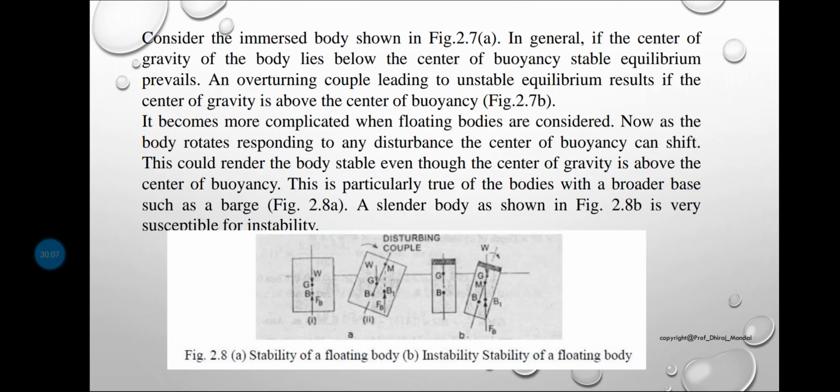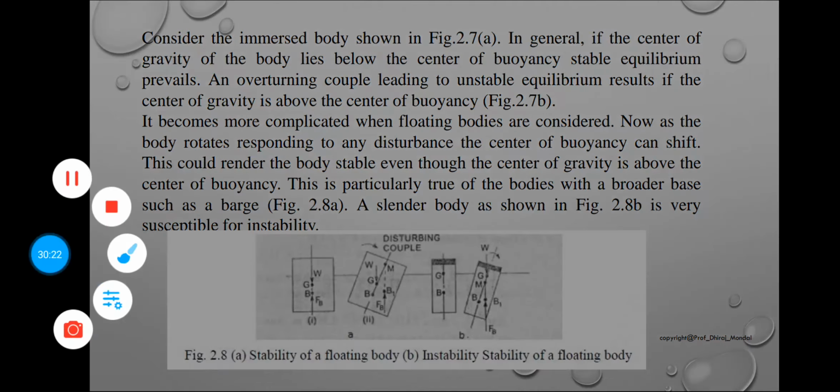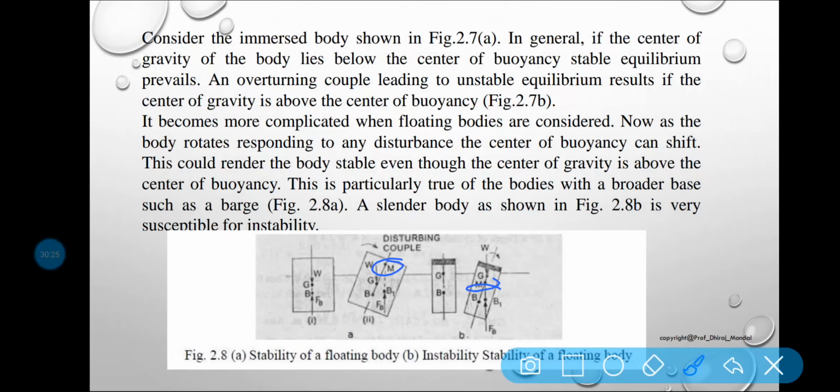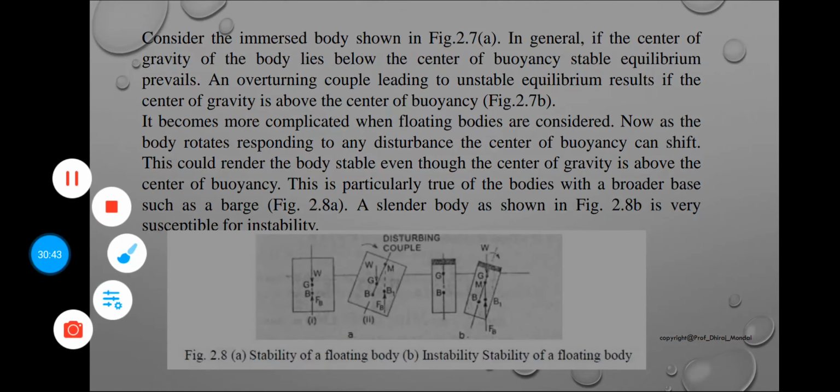So here similarly, in case of neutral equilibrium, if the point M is at the center of gravity of the body, the floating body will be neutral. If the point M, here it is your point M, is at the center of gravity of the body, that means center of gravity and point M will be lying at the same point, then the body is in neutral equilibrium. Okay, so what is the condition? You should know what is the condition.